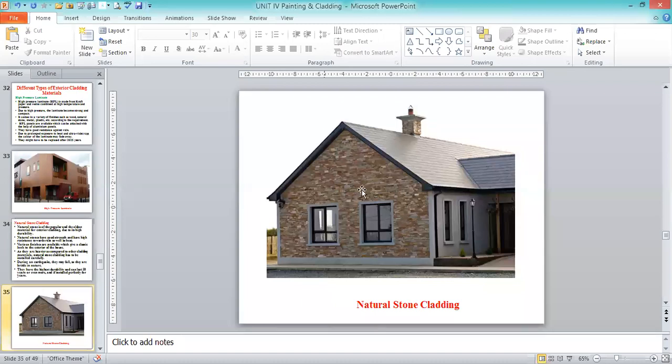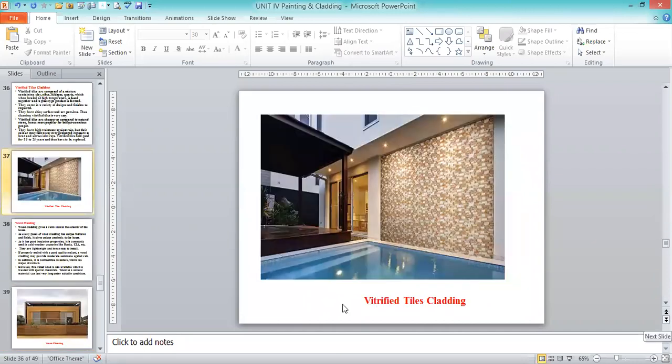You can see in the picture that one of the surfaces is provided with cladding, completely with stone masonry work. This is natural stone that we put onto the exposed surfaces of the masonry work. That is known as stone cladding. Then tile cladding: vitrified tiles cladding, how we maintain the interior finish, decorative as well as protecting the surfaces.